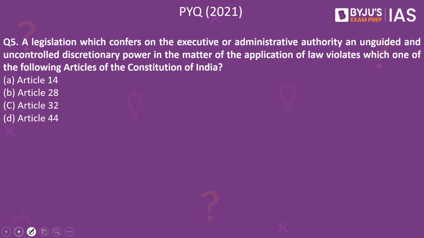A legislation which confers on the executive or administrative authority an unguided and uncontrolled discretionary power in the matter of application of law violates which one of the following articles of the Constitution of India? The answer to this is Article 14. This happens to be a previous year question from the year 2021. Now let's look into the fact of the day.